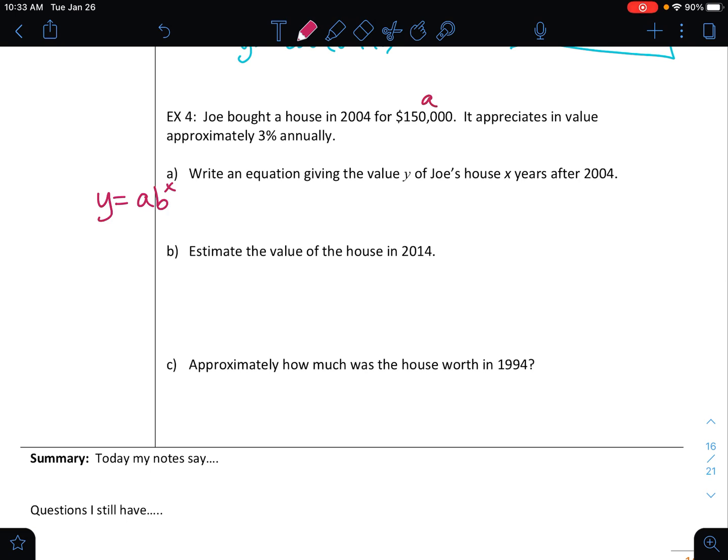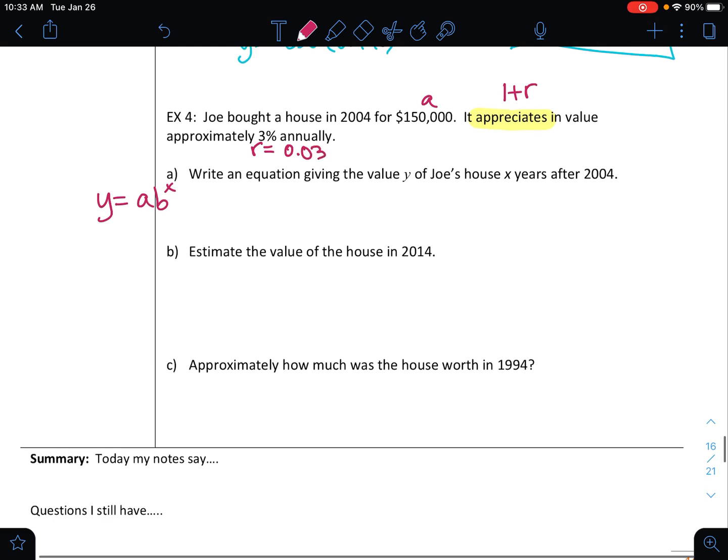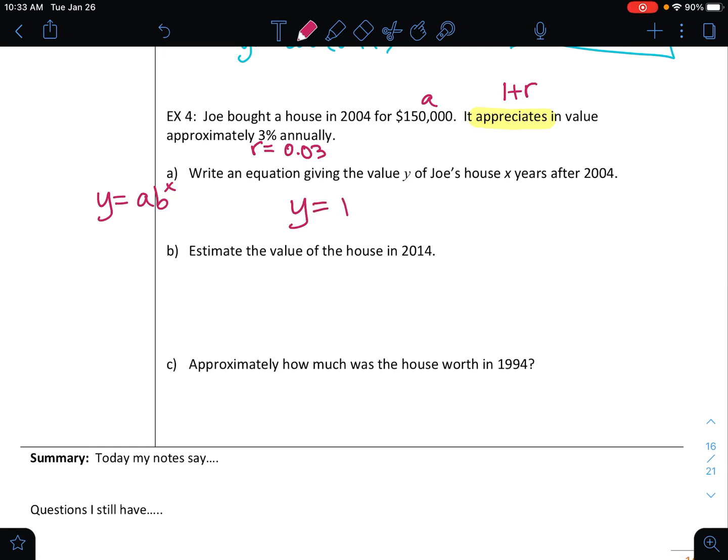All right, so I need an initial value, 150,000. The word appreciate means it's going up. So I'll be doing 1 plus the rate. And then the rate is 3%, but I need to convert that to a decimal. So that'll convert to 0.03.